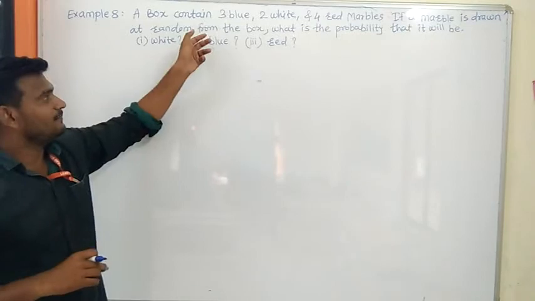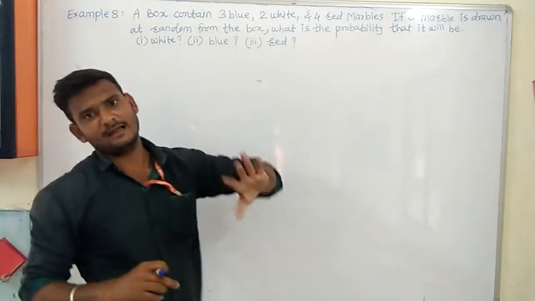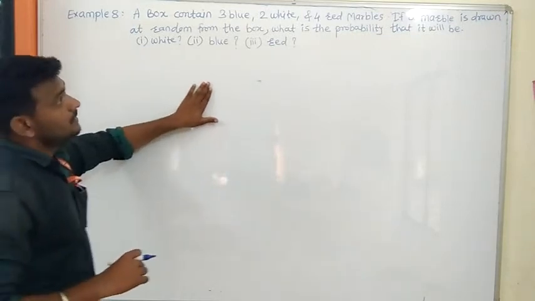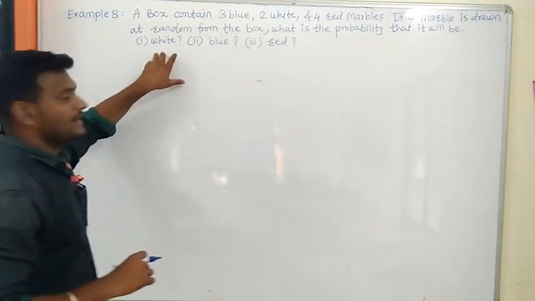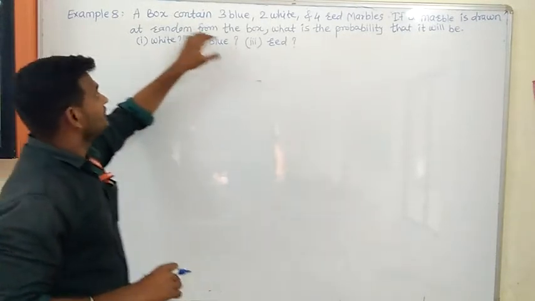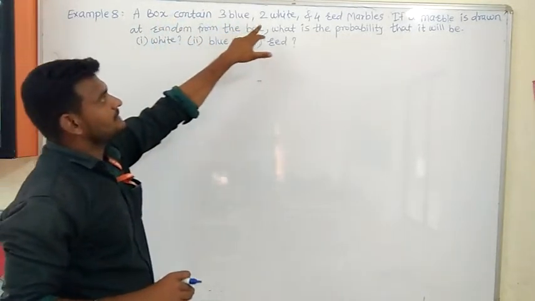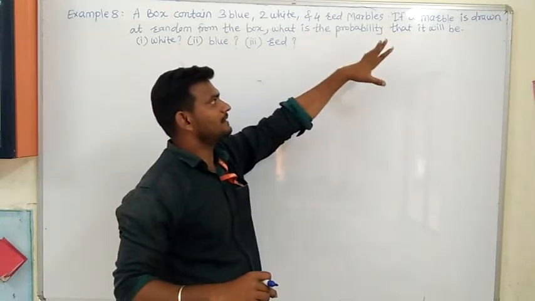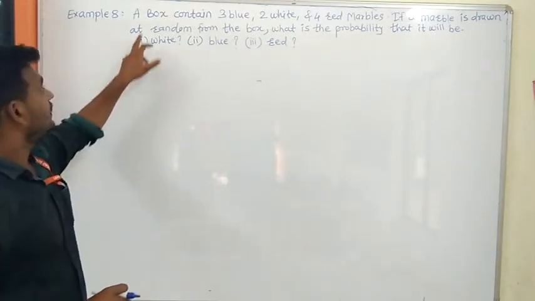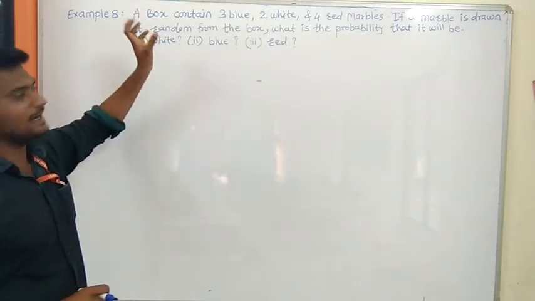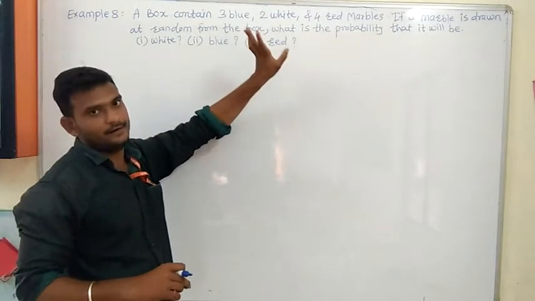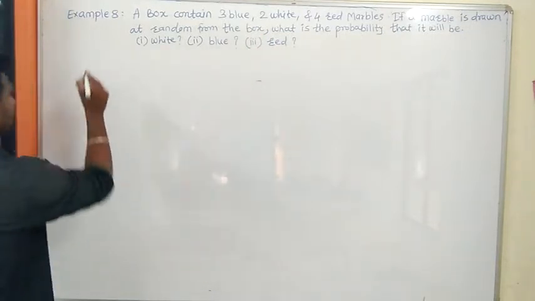Now you are thinking, what does random mean? Random means nothing but it is equally likely only. Okay? Remember this. Now see here, what is the probability that the marble will be white, the marble will be blue and the marble will be red? How many marbles are there? 3 blue marbles, 2 white and 4 red marbles. Now we have to draw one marble from the box. Then what is the probability that the marble will be white, blue and red? We have to find all these things. Let us see how to find.